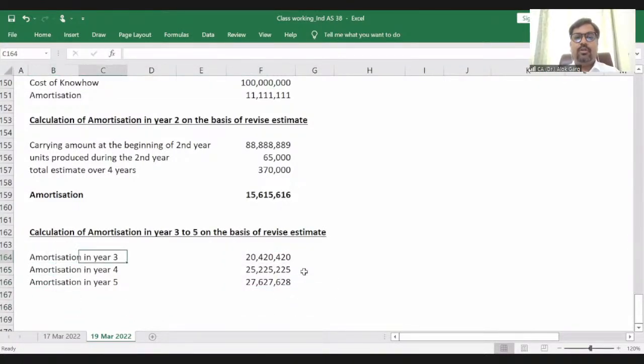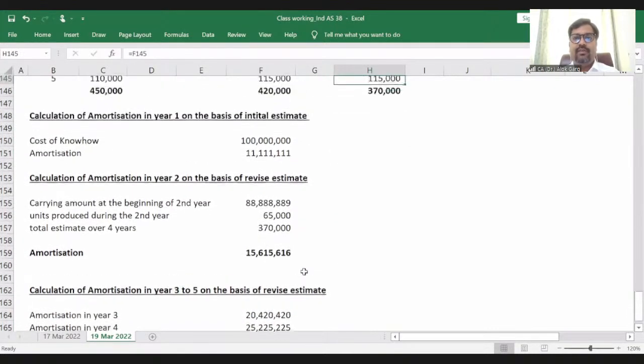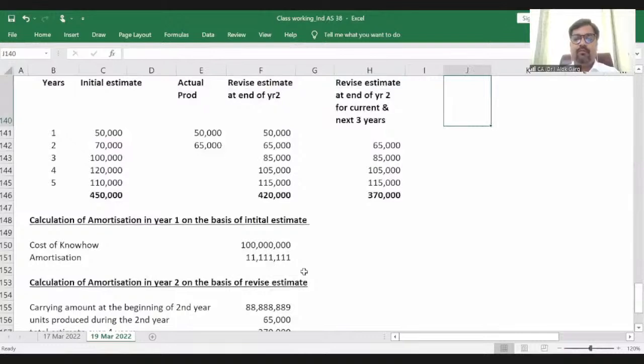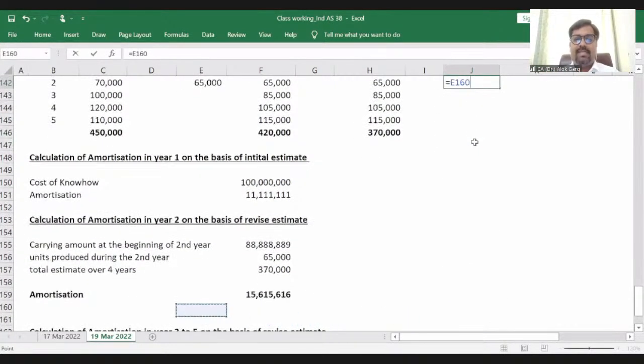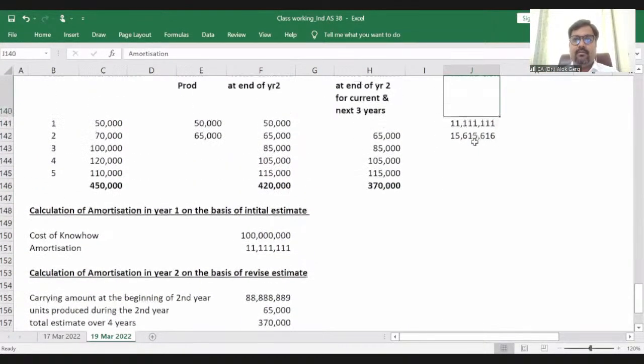So this is the total amortization. So this is how the amortization will be there. If I plot this amortization here, what will be my total amortization? In the first year, it will be 1 crore 11,11,111. In the second year, it will be 1 crore 56 lakh, right?